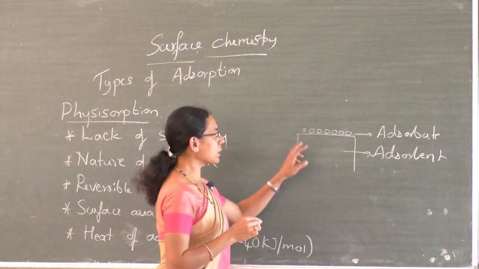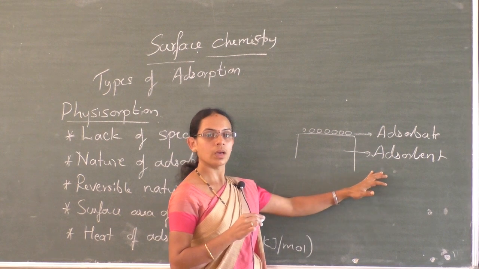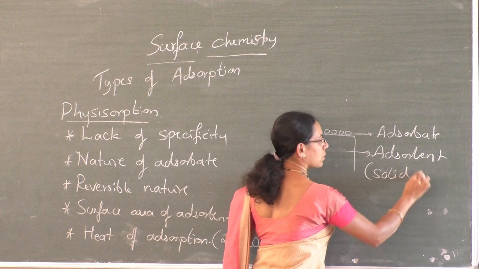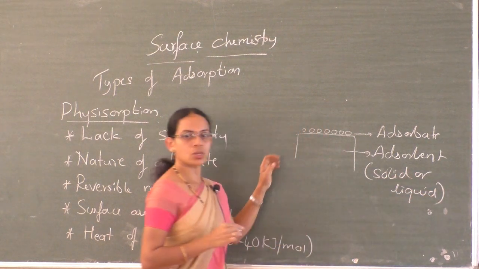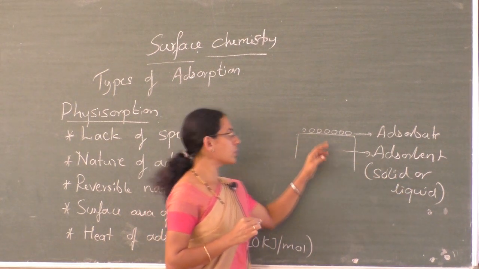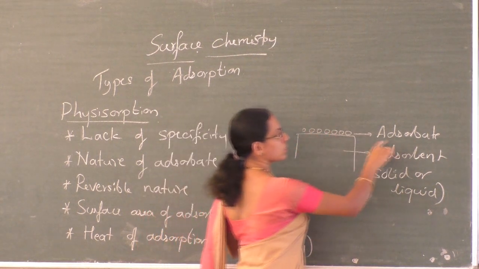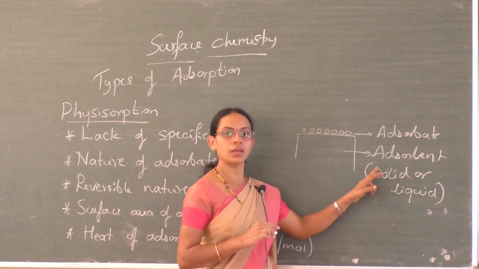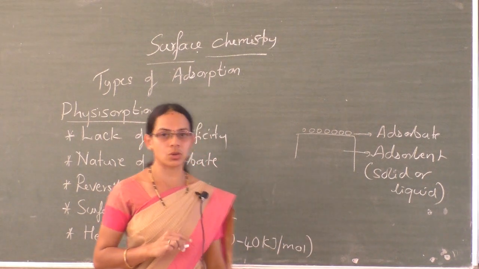Usually these adsorbents are solid or liquid, on which gas molecules accumulate, and these gas molecules are called adsorbate. So you must remember this throughout the chapter: what is adsorbate and what is adsorbent?